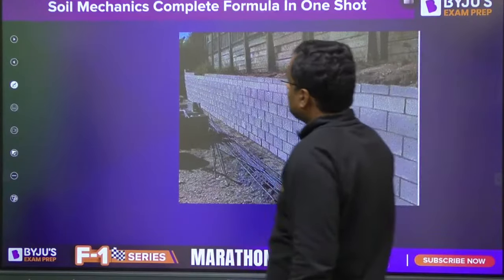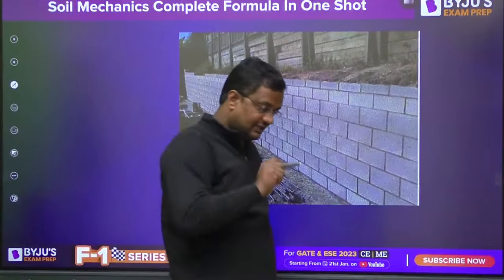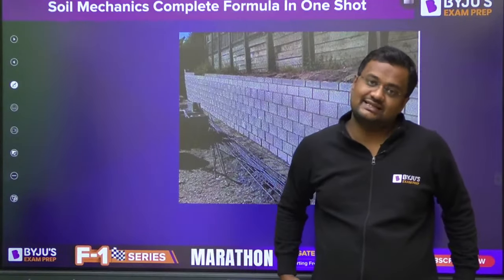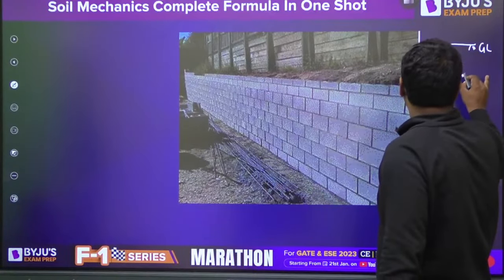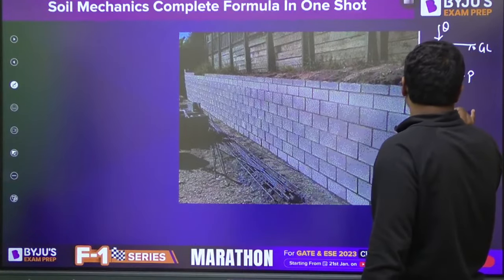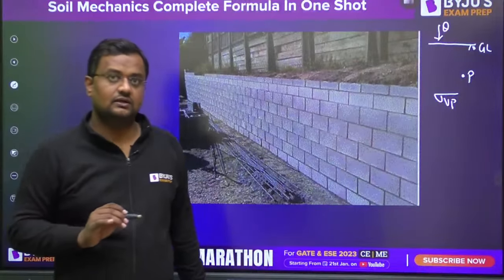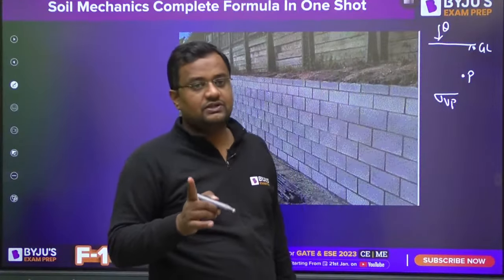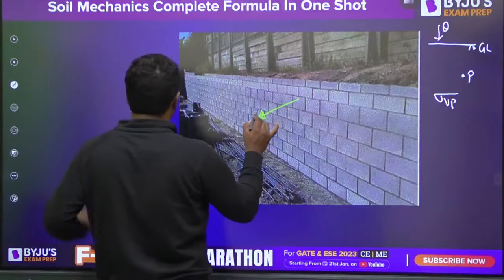Now guys, in vertical stress below soil, we are finding the vertical stress at a point. This is the ground level. Suppose there is some load. This is point P, so we are writing sigma vertical at point P. In the earth pressure chapter, we will be finding the horizontal stress.